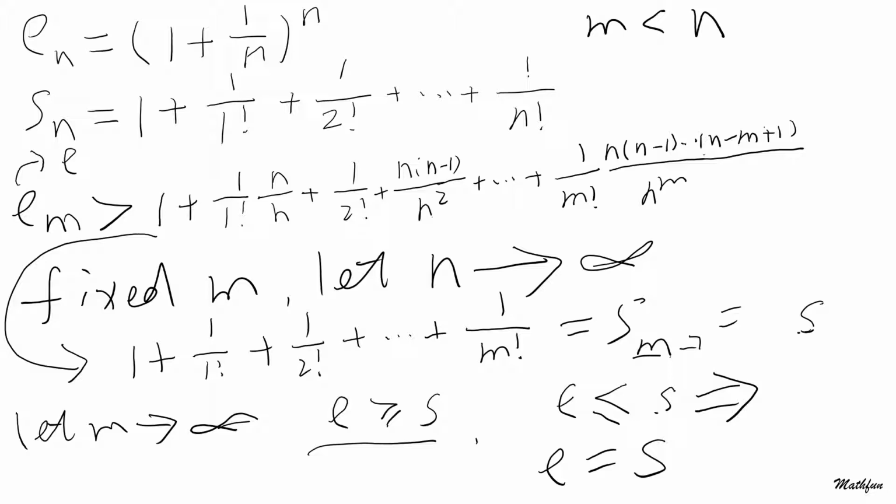Obviously, their limit will be the same. Now, let's prove that e is irrational.